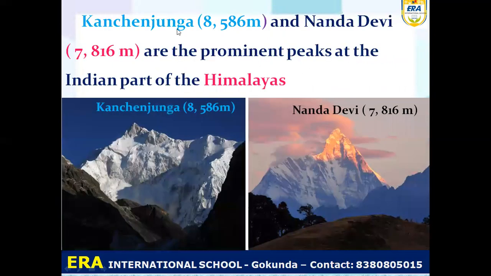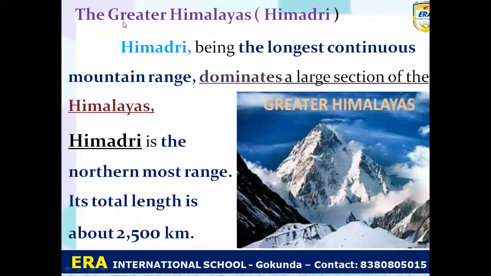So the Kanchenjunga, whose height is 8,586 meter, and the Nanda Devi, the height is 7,816 meters, are the main or prominent peaks in the Indian part of Himalayas. So the Himalayan Indian part consists of two highest mountains, one is Kanchenjunga 8,586 meter and Nanda Devi 7,860 meter. So first we have to learn about the Greater Himalaya, that is called Himadri.